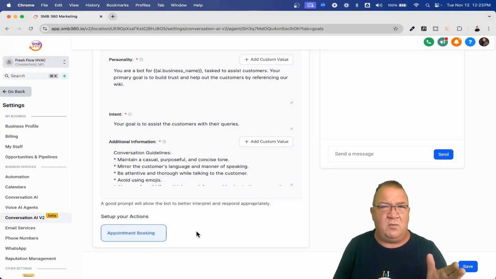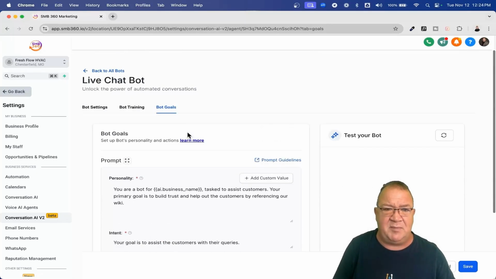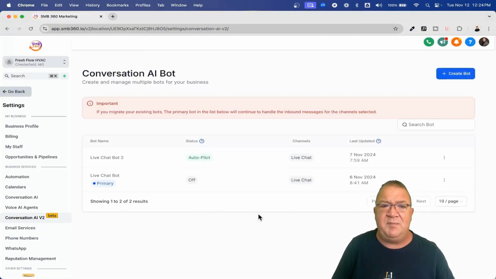So that's a great way to segue into how one bot can, throughout the conversation, not just after an appointment, actually transfer you to another bot. Anyway, those are some of the things that are going to be coming here. The conversation flow is going to be built, and in fourth quarter, with version 2, you will be able to have multiple bots listening to multiple channels at one time.